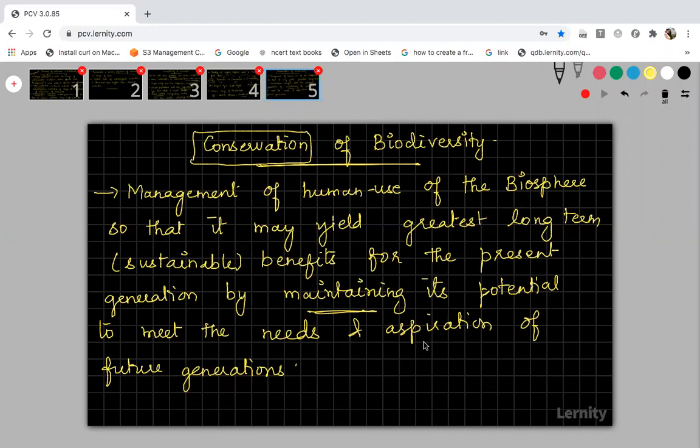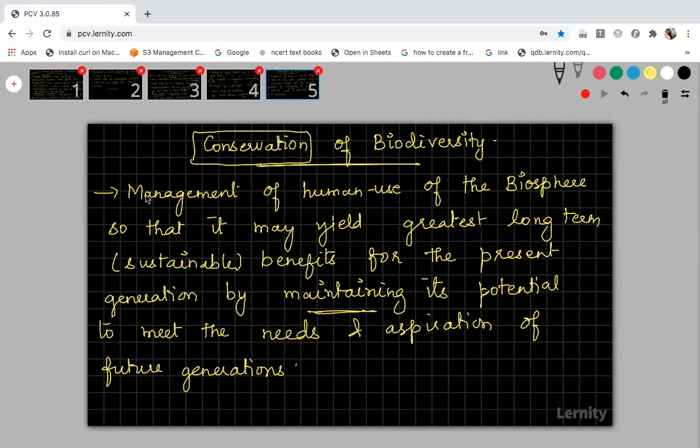At the same time, think about the ecosystem without abiotic factors. You studied in the chapter on organism and population, in the intro part, abiotic factors: how temperature is very important for living organisms, how light is essential, how water is essential, how soil, all these abiotic factors also play a very important role in the survival of living things. So it is a must to conserve both abiotic and biotic factors. And in this chapter, we talk only about how to conserve biodiversity, the animal species and plant species that are surviving in the environment.